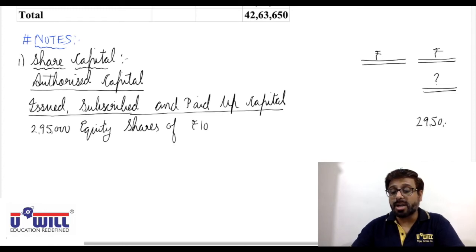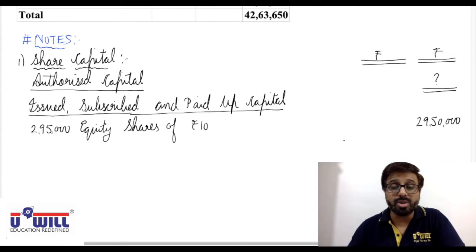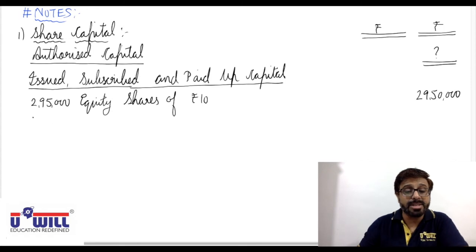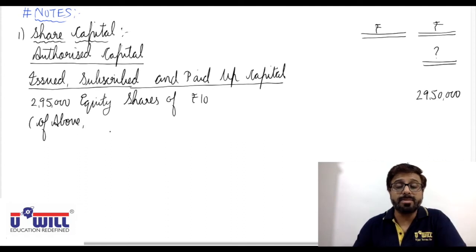Preference shares will not come because preference shareholders are also given equity shares. So in the new company we don't have any preference shares. Now here we have to write the disclosure of the above. See, 30,000 are issued to the public for cash.